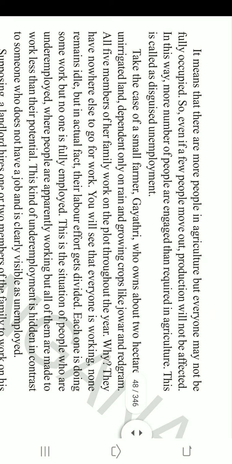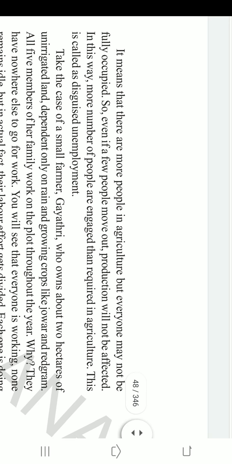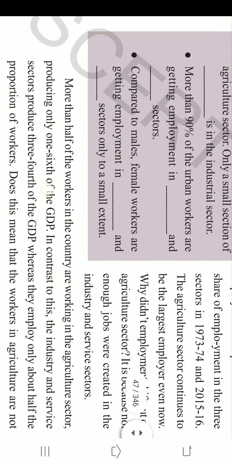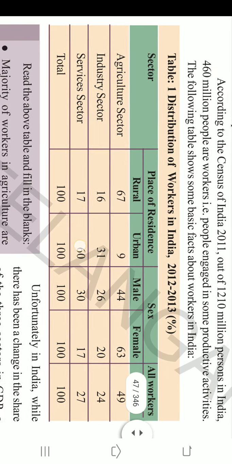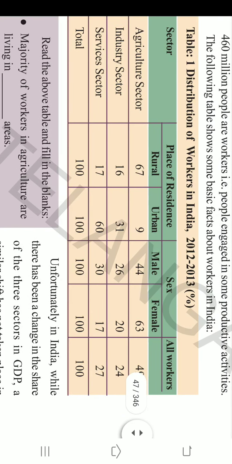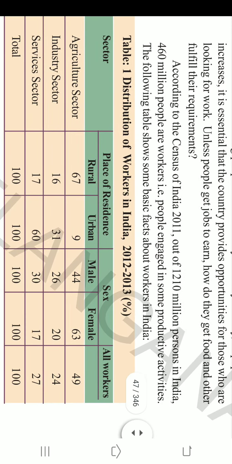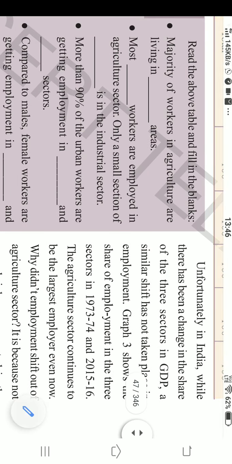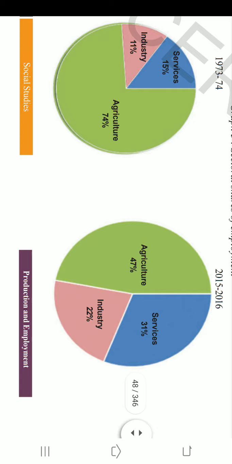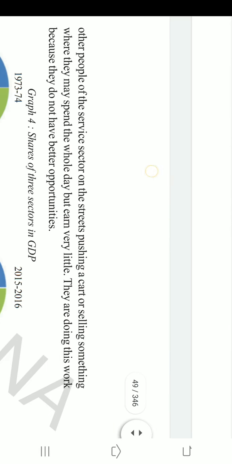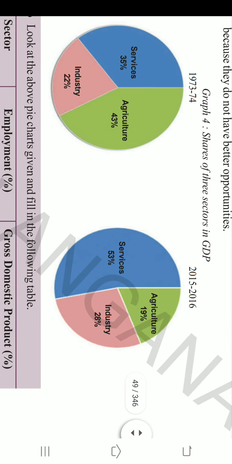What we studied is how employment is distributed in the three sectors, right? Now I'm coming to this point here. Here you'll see that employment is still dominant in agriculture, the first point I'm stressing. In aggregate, the graph shows that there is a change in the income. This is the share of employment.